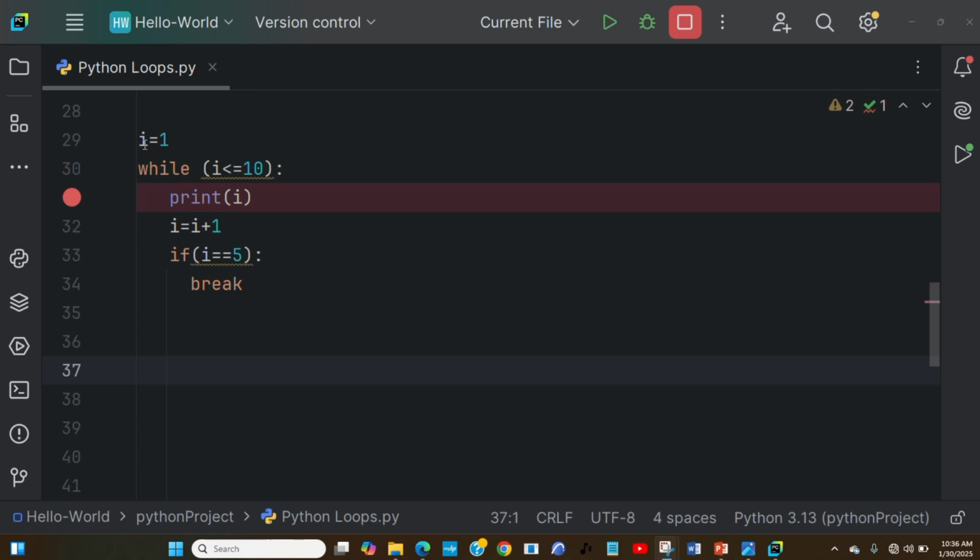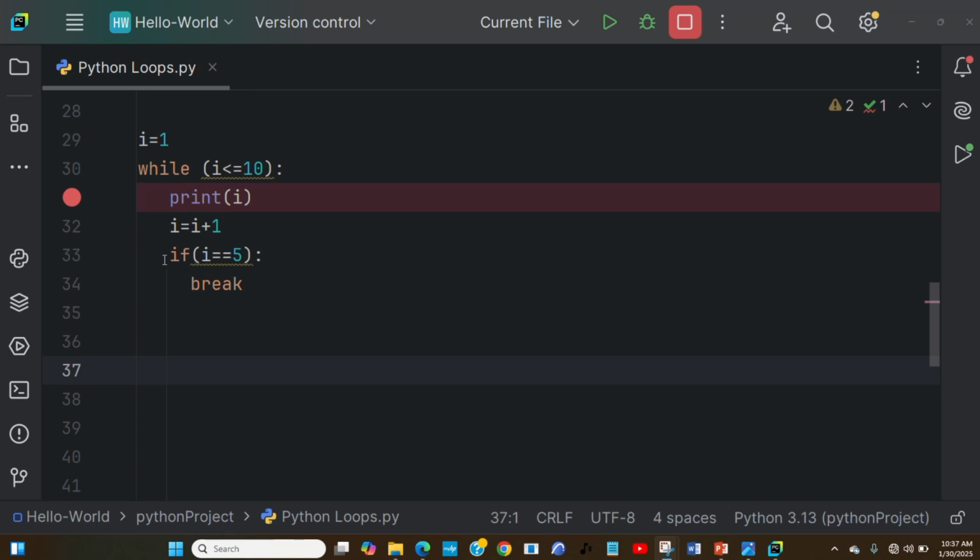I'm giving a condition saying that even though I've given that the I value is less than or equal to 10, I'm still passing another condition inside saying if I reaches the value 5, if I is equal to 5, break that loop. Because in normal circumstances, you should be able to iterate and traverse that particular condition till the condition is met. You're supposed to take it from 1 to 10. But now I've given another condition inside saying if the value of I is equal to 5, then it should break.